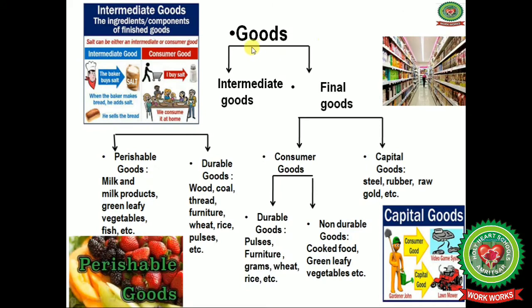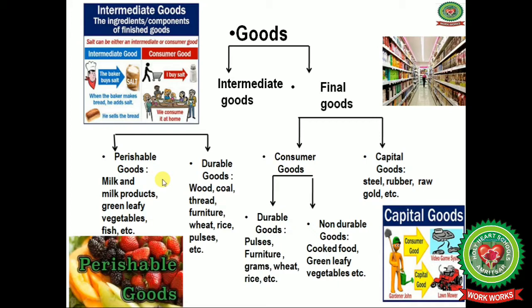Goods. Students, you know that in our surroundings there are different kinds of goods, like fan, tube light, shoes, your dresses, eatables, grams, rice, wheat. All these are known as goods. Computer is there, the mouse in my hand right now is there. So all these are goods. Now there are different types of goods. The first one is intermediate goods and final goods. Under the final goods there are consumer goods and capital goods also, and under the intermediate goods also perishable goods and durable goods. Let us understand one by one what perishable goods are.